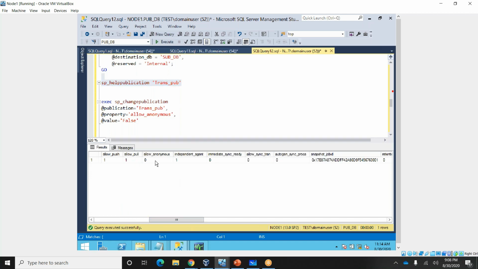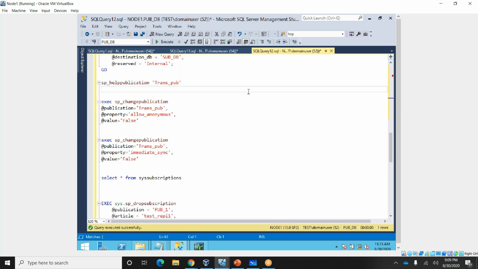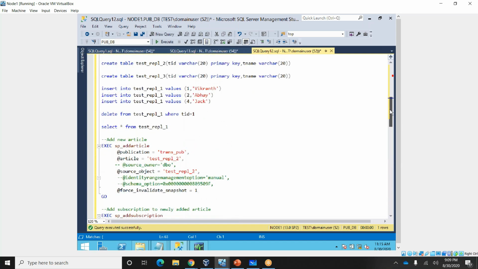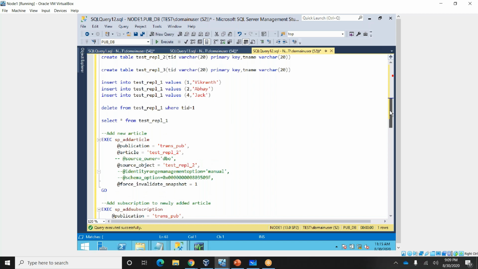So immediate sync and allow anonymous are both disabled now. Okay. So now we'll add the newly created article, test ripple 3.